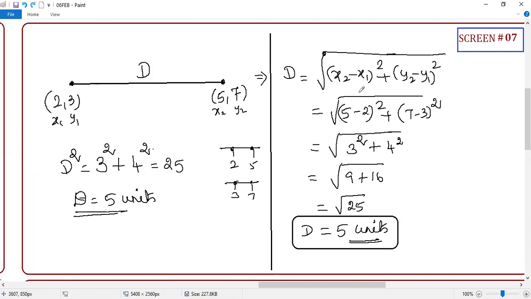So what is the difference between this formula? Everything is the same. The only thing is that I'm not using this subtraction. Instead, I'm using the number line. The rest is the same. Clear or not? So use this formula to find the distance. Crystal clear or not? This is my objective.